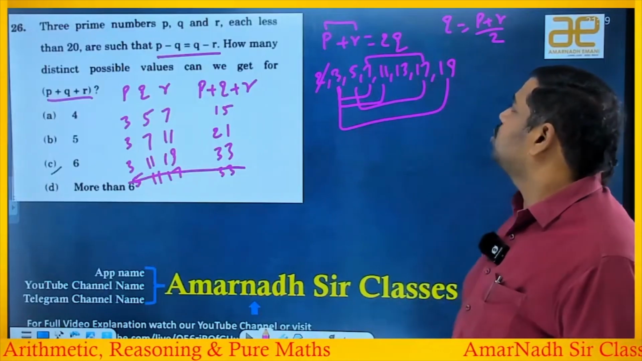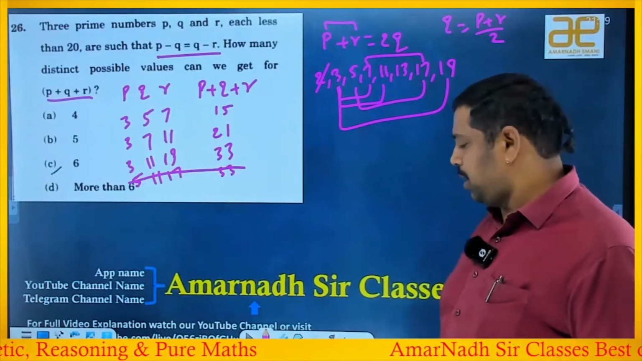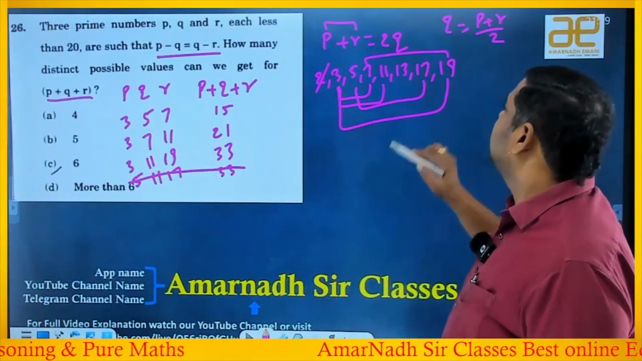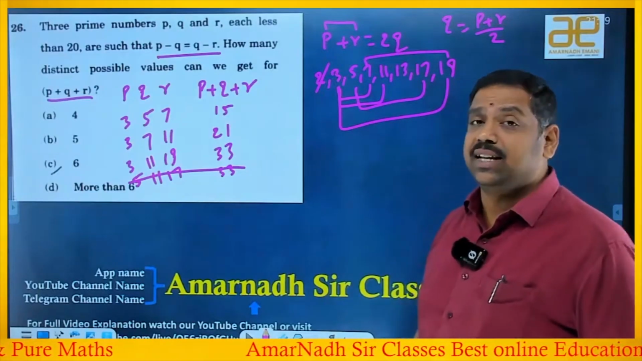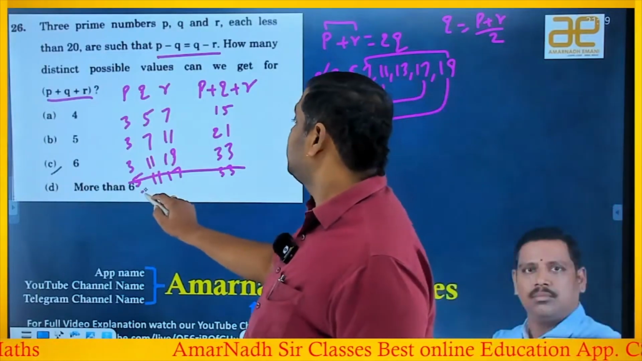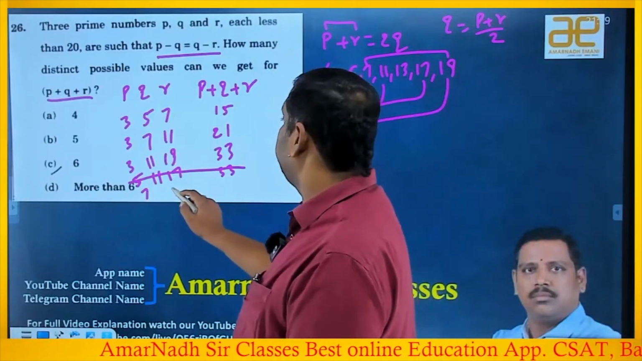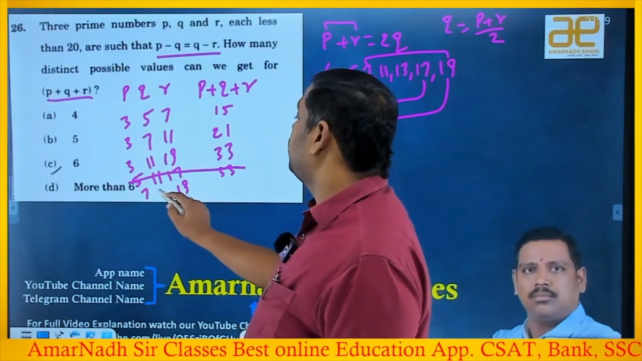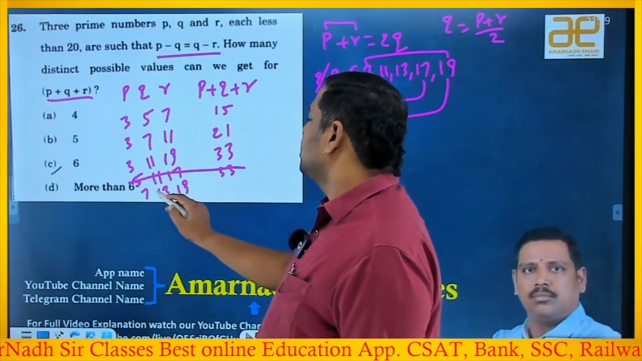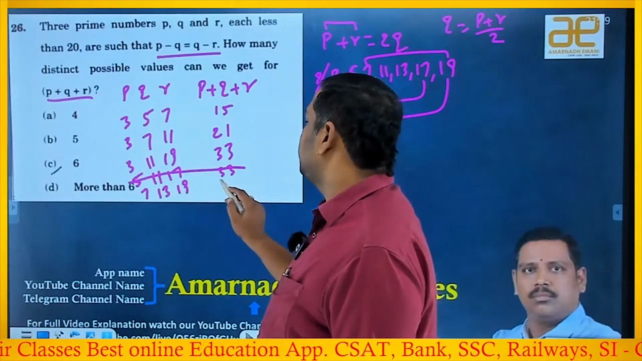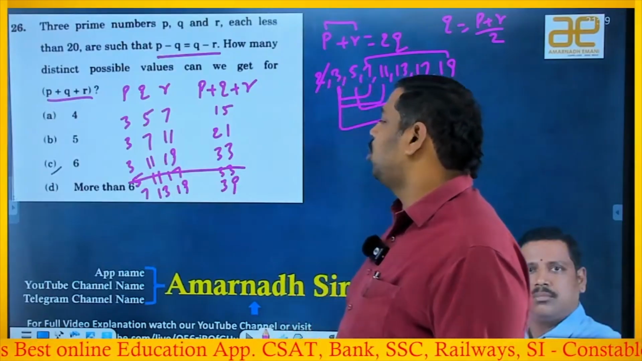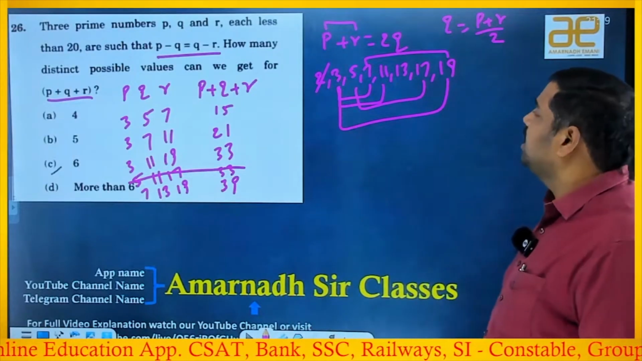7 and 17, the sum is 24. 24 by 2 is 12, not a prime number, rule it out. 7 and 19 is 26. 26 by 2 is 13. Yes, we can take it. So the other possibility is 7, 19. 7 plus 19 is 26, by 2 means 13. Okay, now if you take the sum, 7 plus 13 is 20, plus 19 is 39. Okay, what's the sum you got? 39.